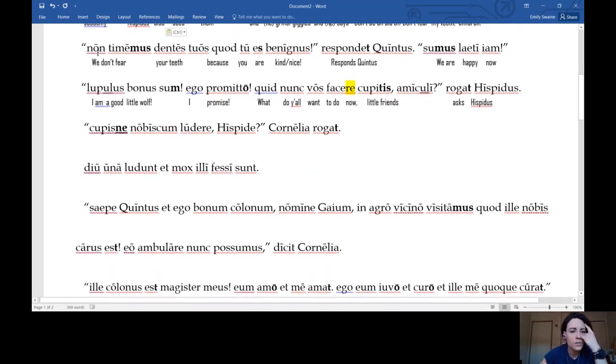Non timemus dentes tuos quod tu es benignus, respondet Quintus, sumus laeti. We don't fear your teeth because you are kind, responds Quintus. We are happy now. I'm a good little wolf, I promise. What do you all want to do now, little friends? Asks Hispidus.